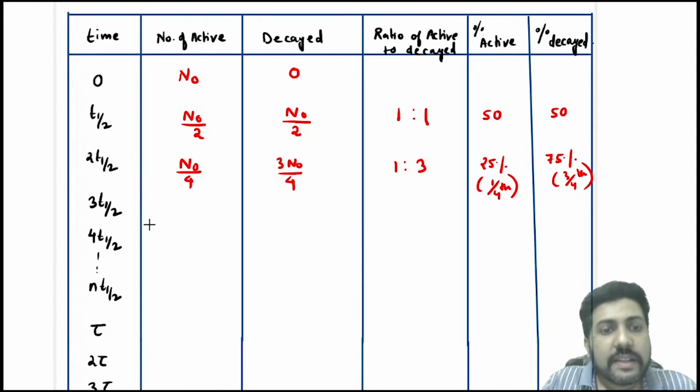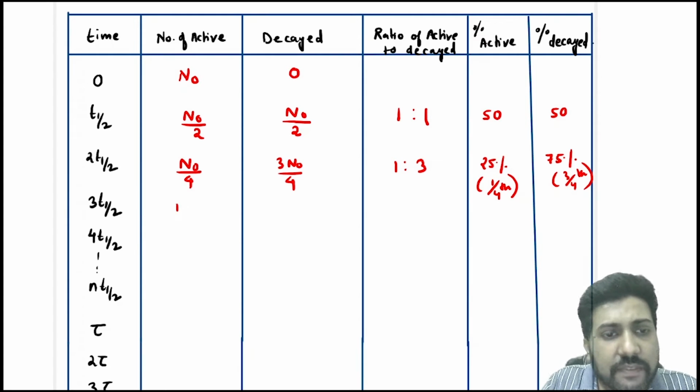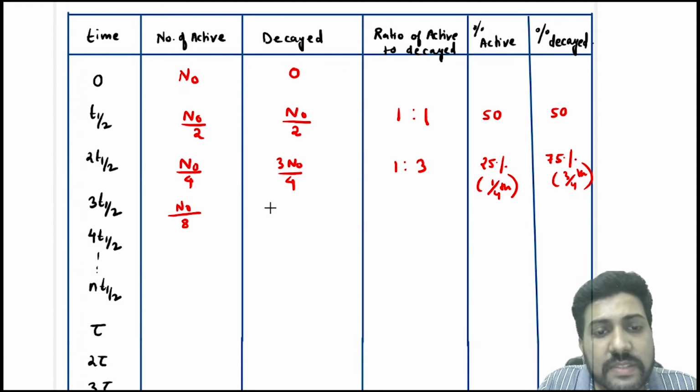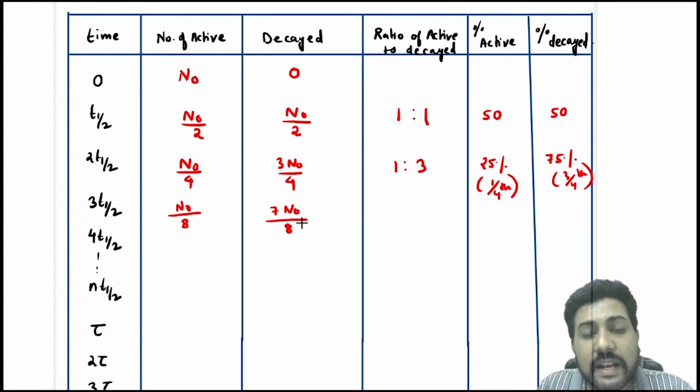Then what happens after 3 half-lives? After 3 half-lives it becomes N naught by 2 cube, that means N naught by 8. The decayed nucleus is N naught minus N naught by 8, which is 7 N naught by 8. So after 3 half-lives the number of active nucleus becomes N naught by 8 and the number of decayed nucleus becomes 7 N naught by 8, and this ratio becomes 1:7.